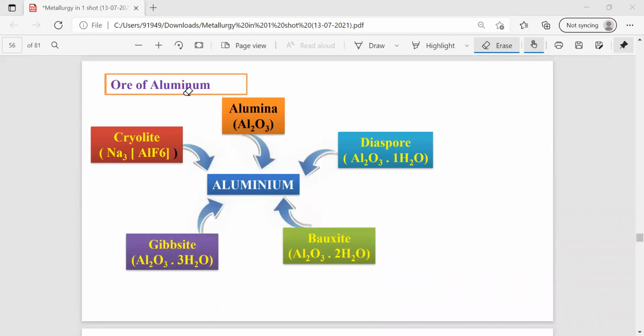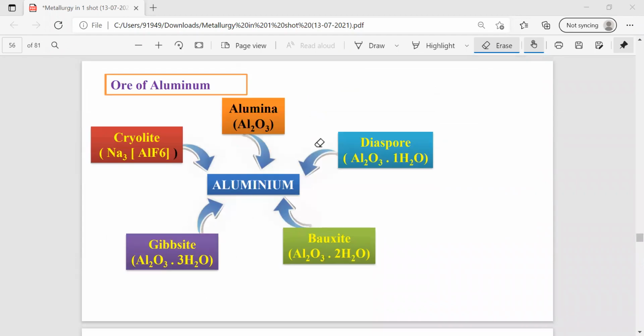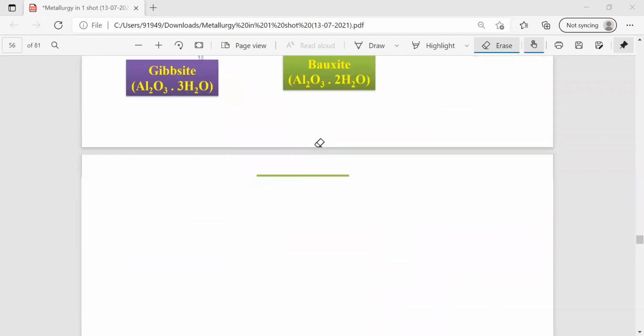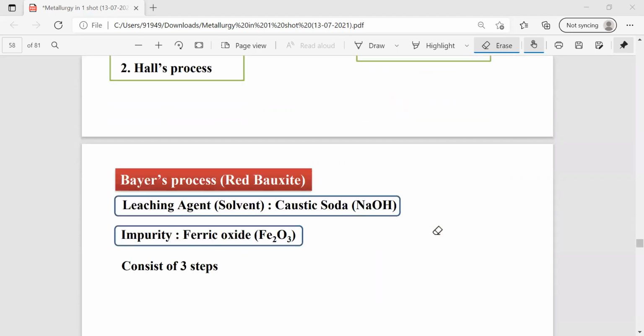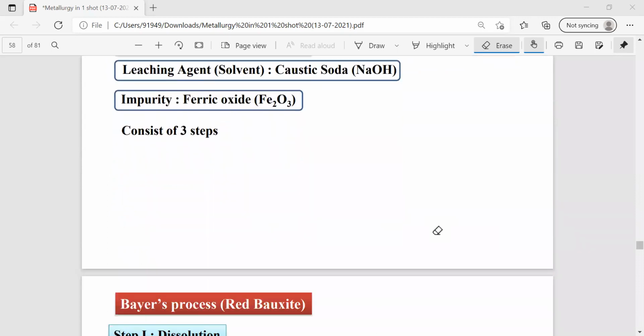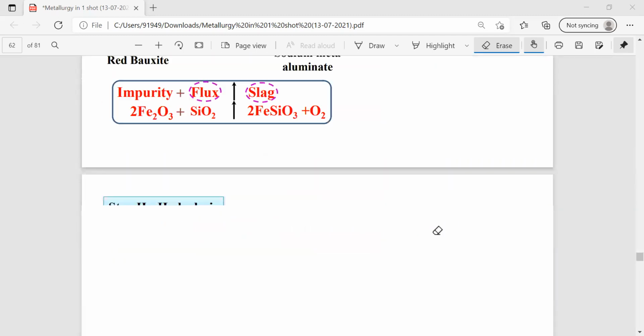Coming to aluminum, we already discussed aluminum ores. Next, bauxite. Already we discussed red bauxite and white bauxite. Red bauxite contains iron oxide as impurity. White bauxite contains silica as impurity. Red bauxite is purified or concentrated by Bayer's process or Hall's process, whereas white bauxite is concentrated by Serpek's process. All these things are repeated; I'm not going to revise them again and again.